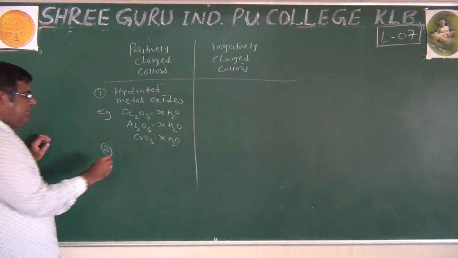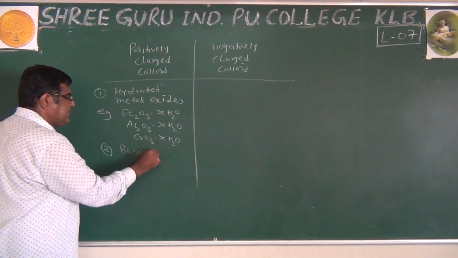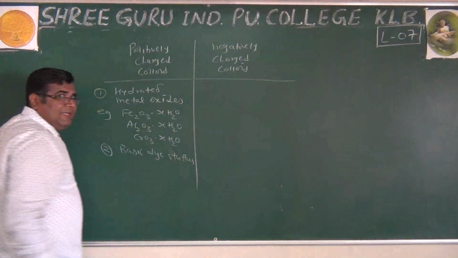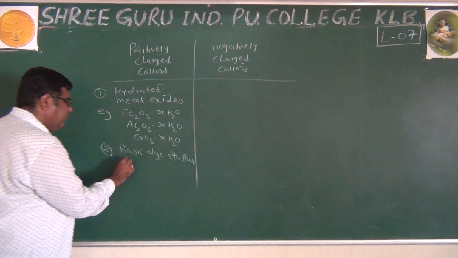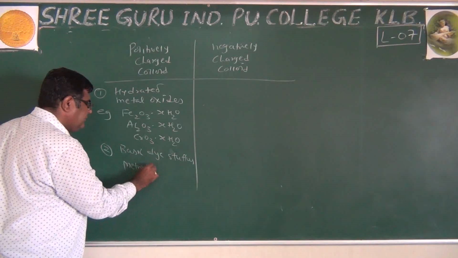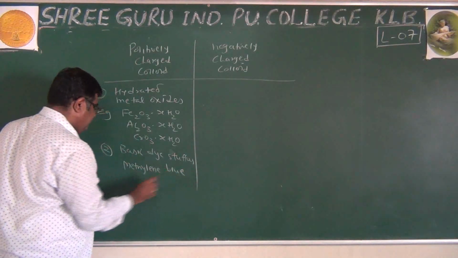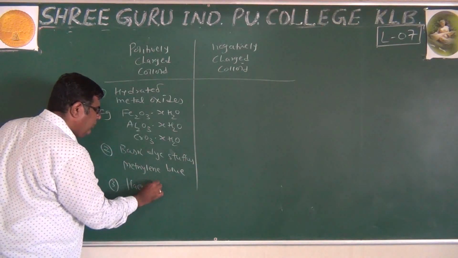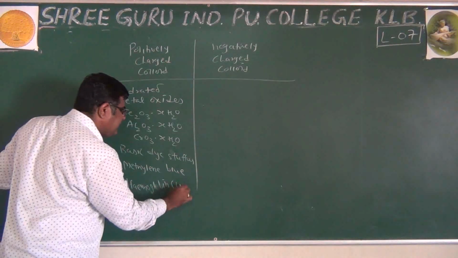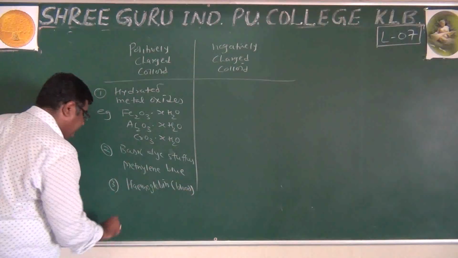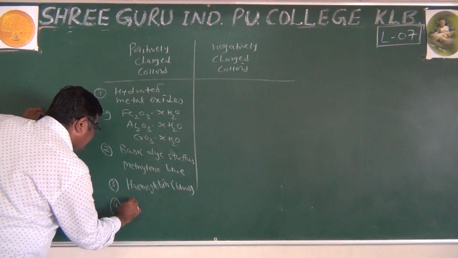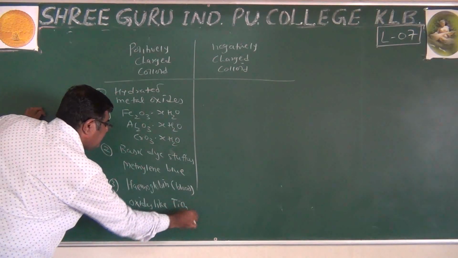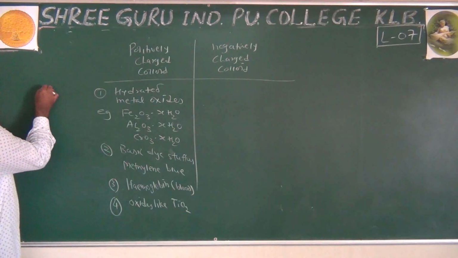Then next is basic dyes, or basic dyes we call them, like methylene blue. Third is hemoglobin present in blood. Fourth is oxides like titanium oxide.